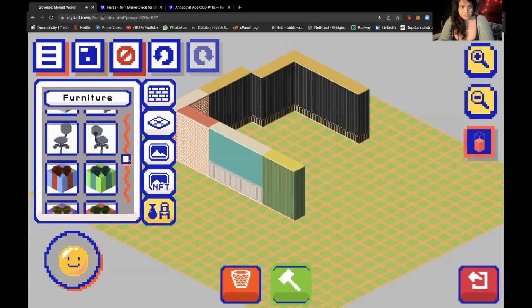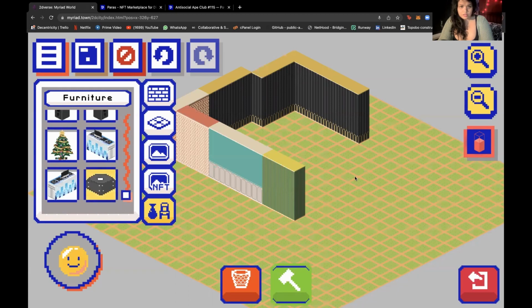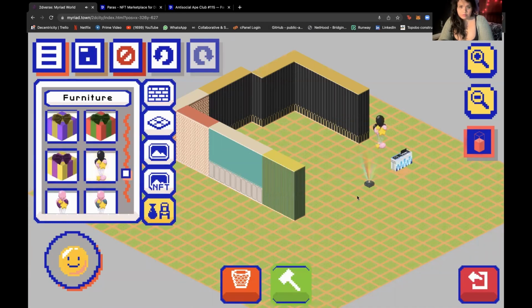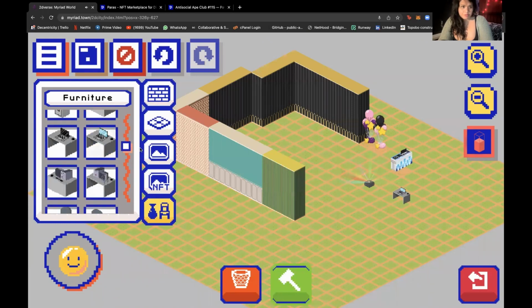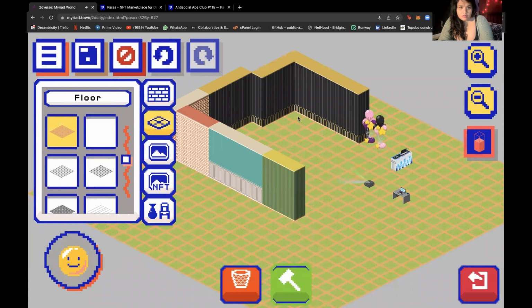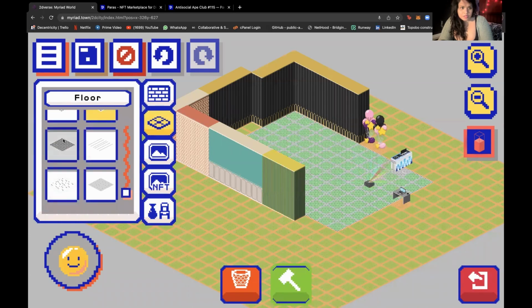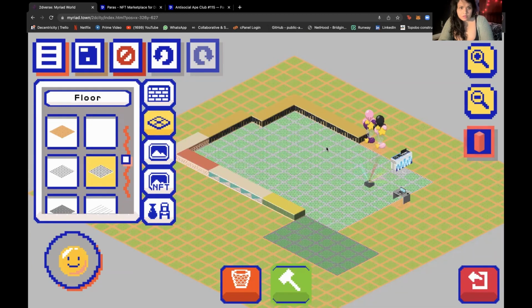Then you can mix and match. You can also add furniture, and furniture is also 2D NFTs. Something like this. You can have a DJ booth, which is always fun, or a party balloon atmosphere, which is kind of cool. Mix and match the balloons. All these are also NFTs. And flooring. You can just do this. Square floor. Oh, actually, that's the base floor. So this would work, and this would also work.